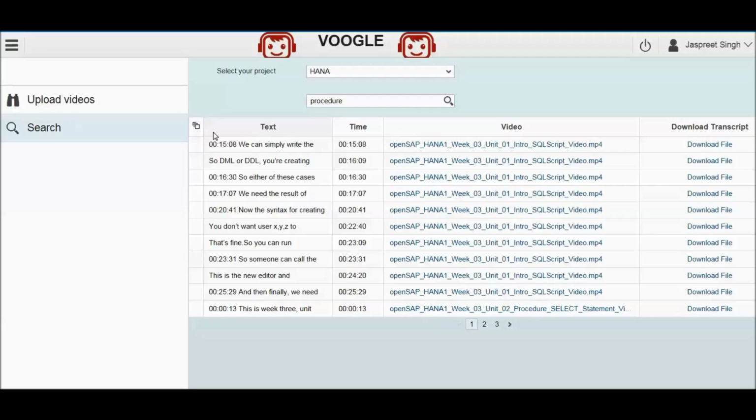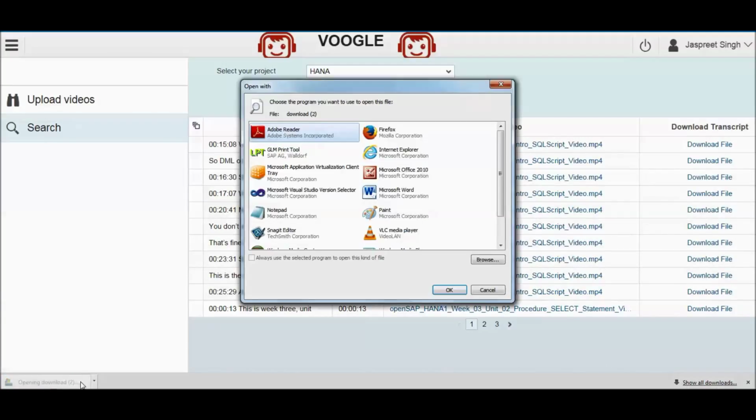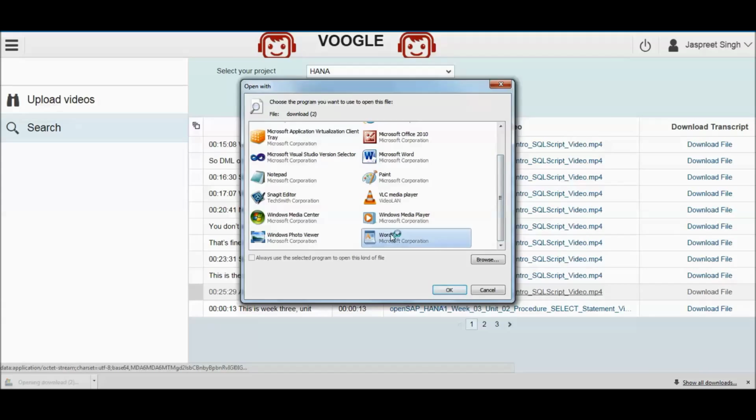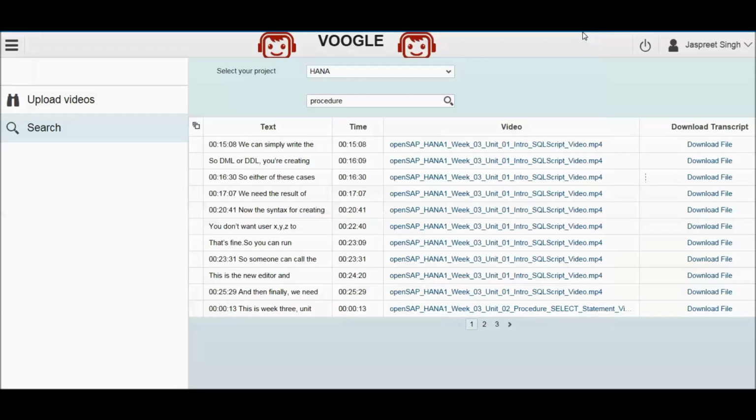Now you had all the video content available with you. Suppose a new person comes into the project. He will not have to upload the content again as everything is available on the server. He can directly start using the app. Also, he can download the transcripts if he likes using the download file button. The transcript will be downloaded and he can open it on his local system. So this is available to him.